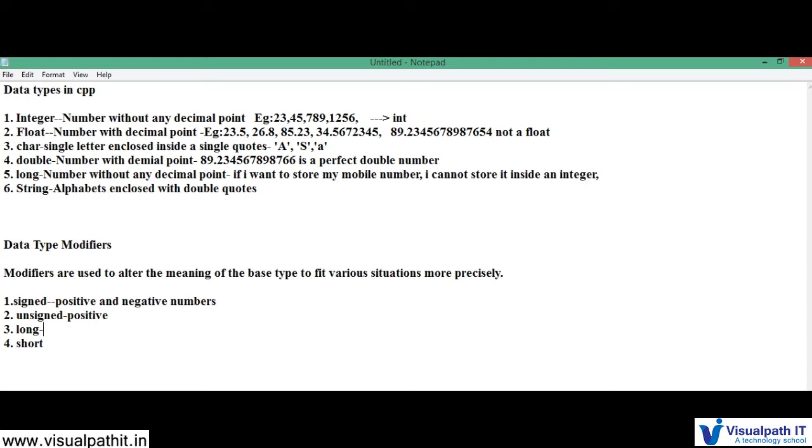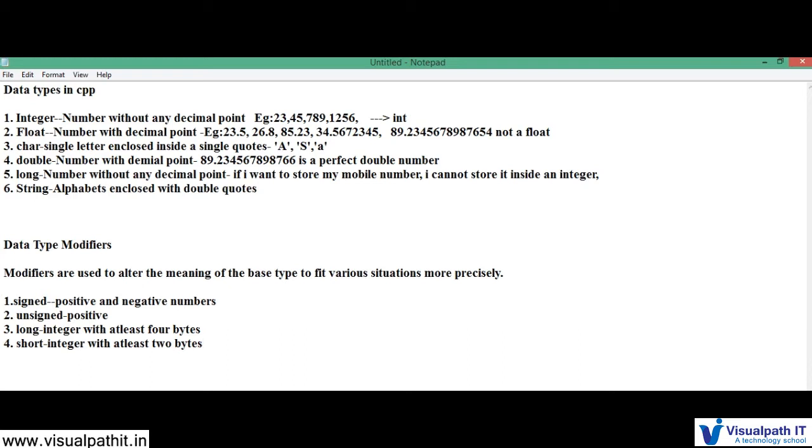Then what is called long? Which means the integer with at least 4 bytes. It's an integer with at least 4 bytes. So these are the modifiers. Then what is called a short? Short is an integer with at least 2 bytes. So this is for the modifiers.